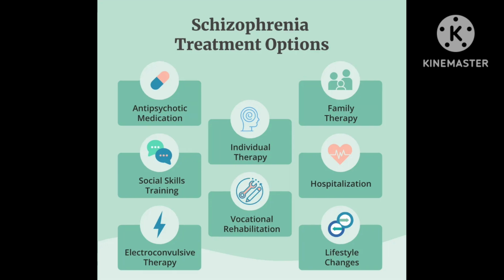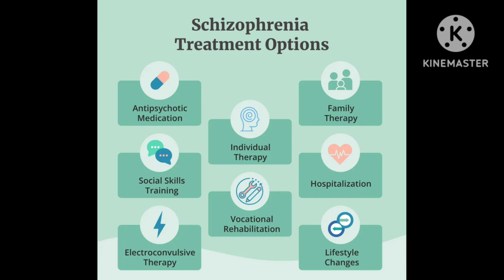First, antipsychotic medication. Second, social skills training. Third, electroconvulsive therapy. Fourth, individual therapy. Fifth, occupational rehabilitation. Sixth, family therapy. Seventh, hospitalization. Eighth, lifestyle changes. These are the treatments for schizophrenia.